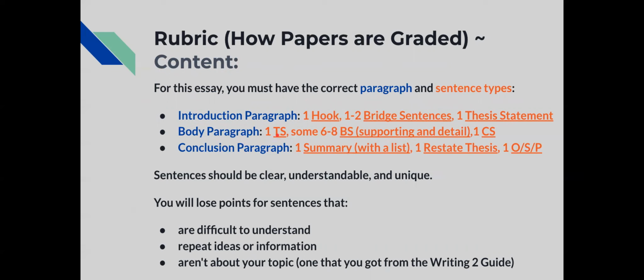You need a body paragraph, which is one topic sentence, 6 to 8 body sentences, which are supporting details, and one concluding sentence. And then you need a conclusion paragraph, which is one summary sentence with a list of the supporting sentence ideas. You need to restate your thesis, and then you need one opinion, suggestion, or prediction.